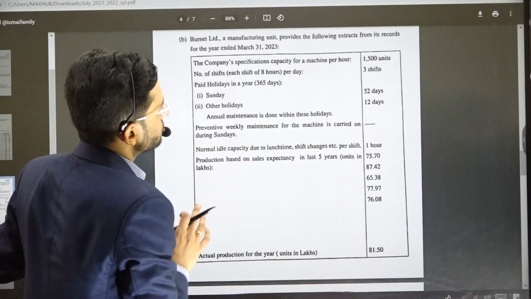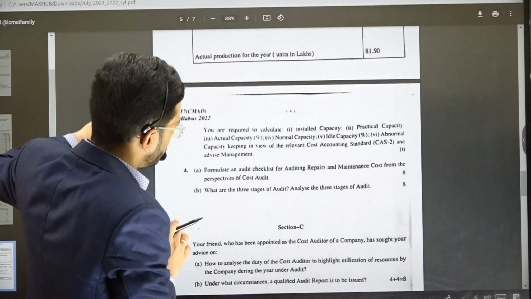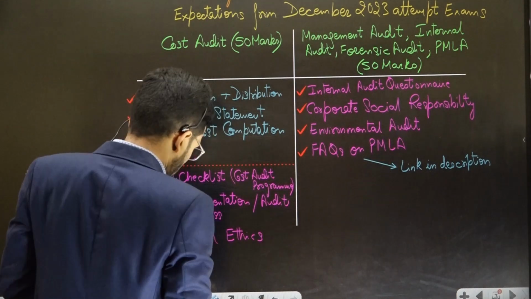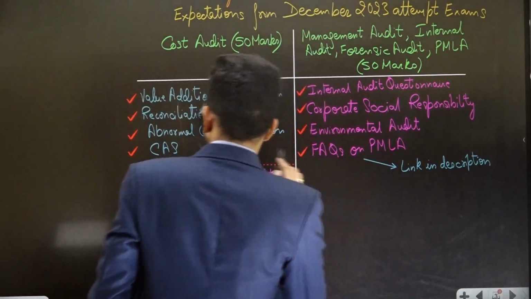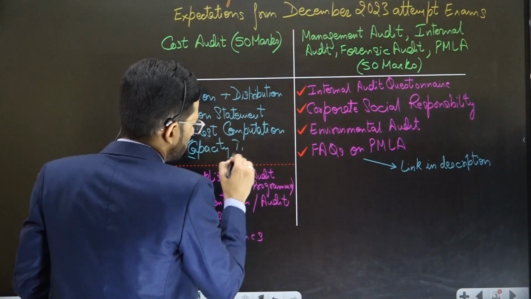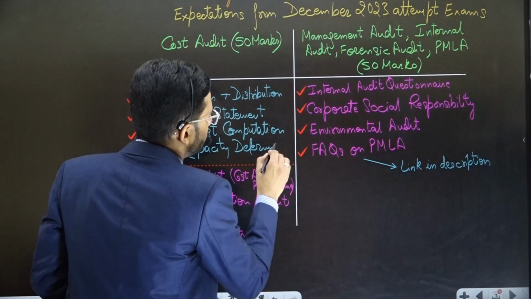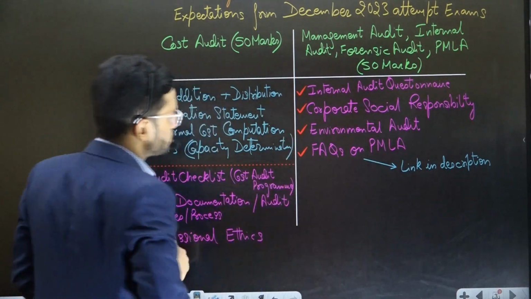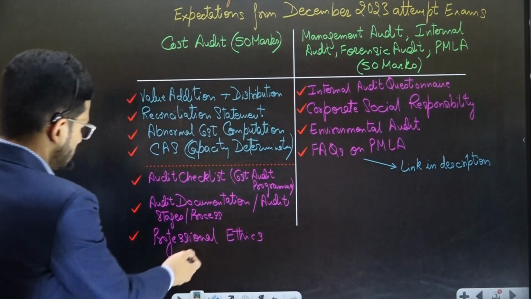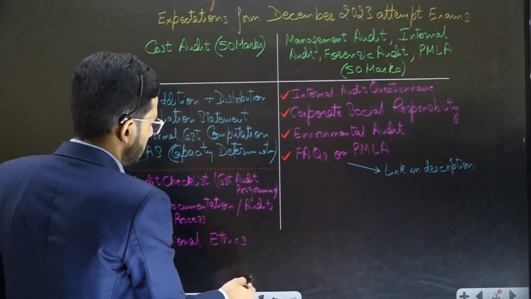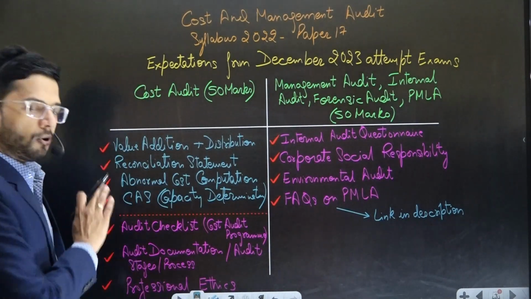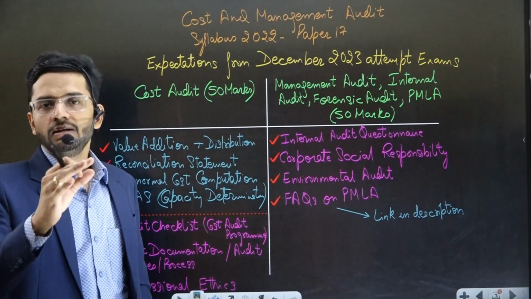Yes, capacity determination is also very, very important. Capacity determination along with abnormal loss is also an important topic, which is from cost accounting standard 3. Why only capacity, guys? Every cost accounting standard practical portion which is there in your syllabus is important. All practical portions of cost accounting standards are important. Last is professional ethics, which came in the examination as a theoretical question. So these are my bet on the most important topics relevant for the December 2023 examination, guys.